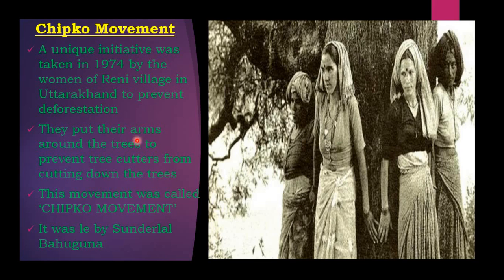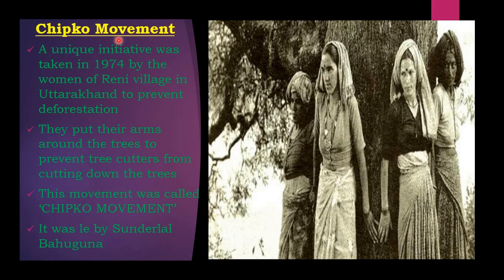So they put their arms around the trees to prevent tree cutters from cutting down the trees. This movement was called Chipko movement. It was led by Sundarlal Bahuguna.